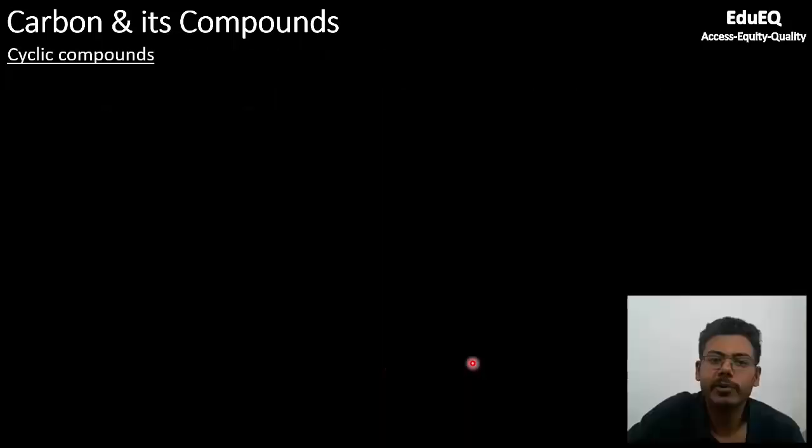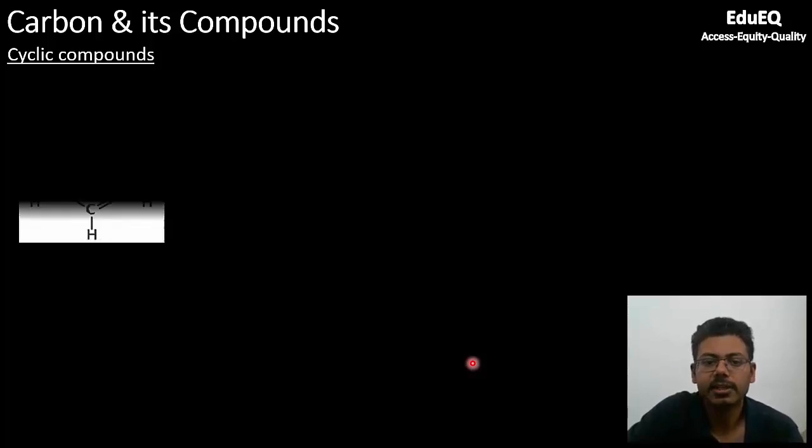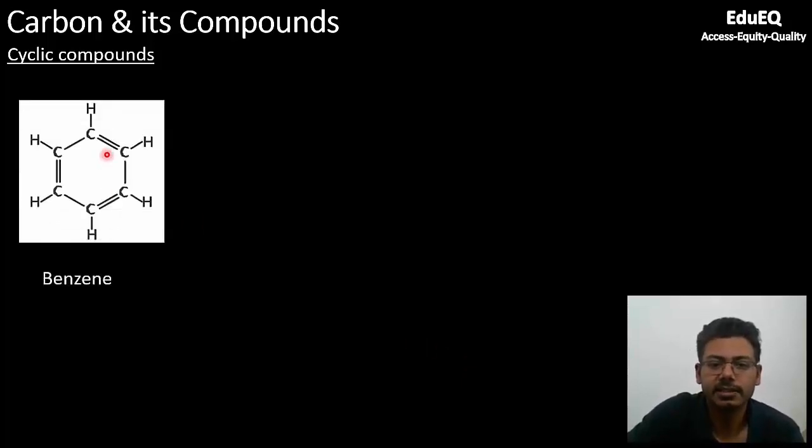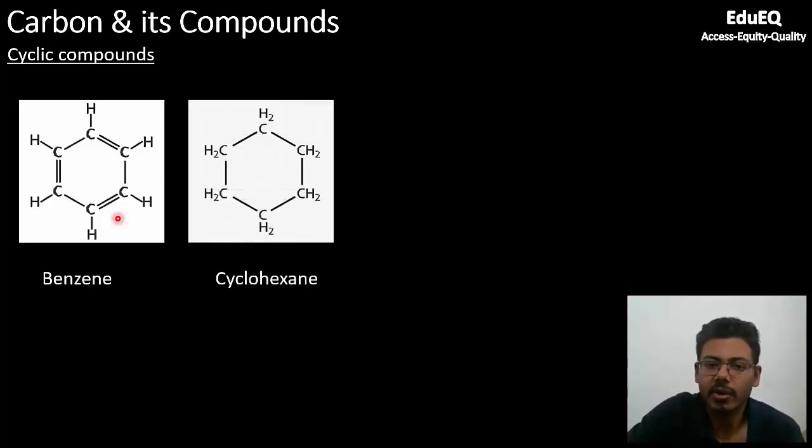Now coming to some examples of cyclic compounds. So we have seen unsaturated compounds, we have seen saturated compounds. We also saw one example of organometallic compound. Let us also look at some common examples of cyclic compounds. So this is nothing but benzene. It's a 6 carbon ring with 3 double bonds. And this is a very important compound which we will learn in more detail when we do organic chemistry in class 12. This is cyclohexane.